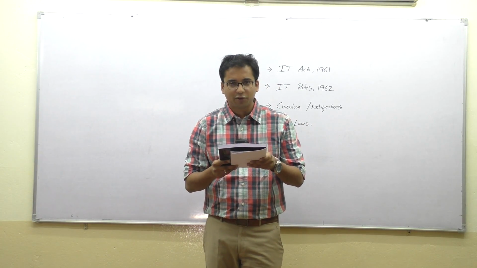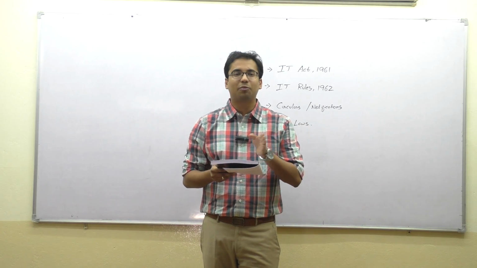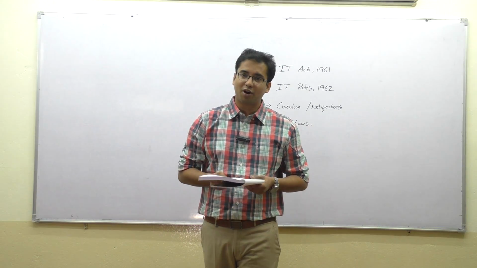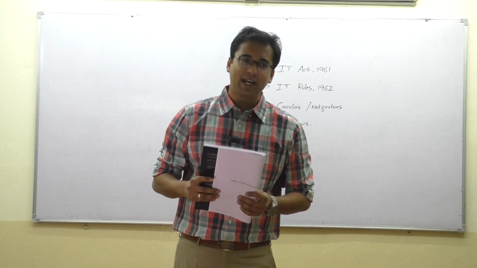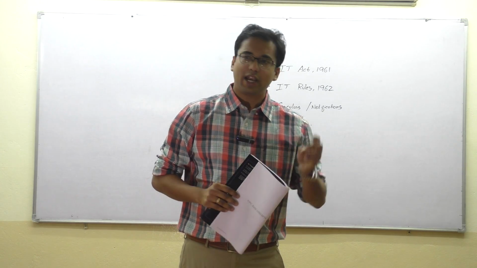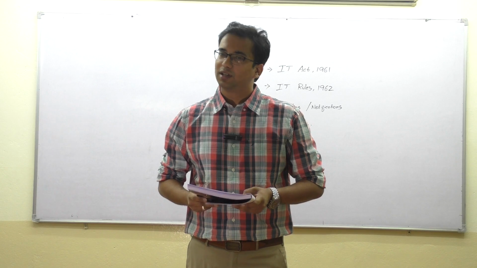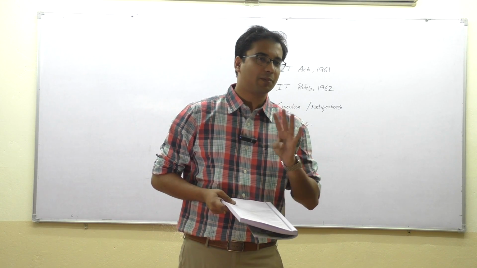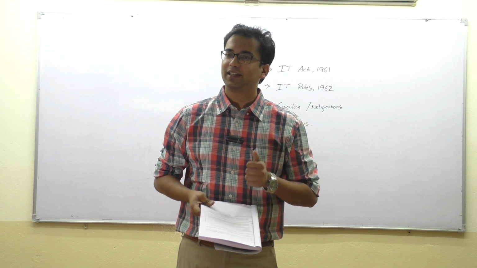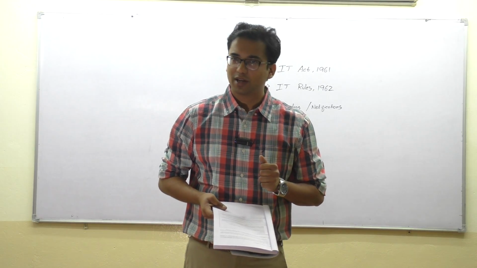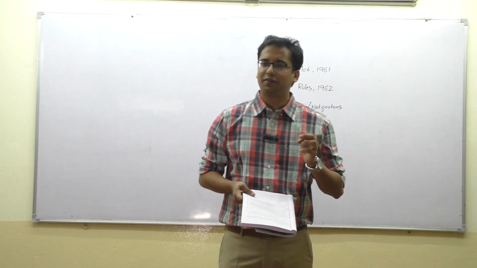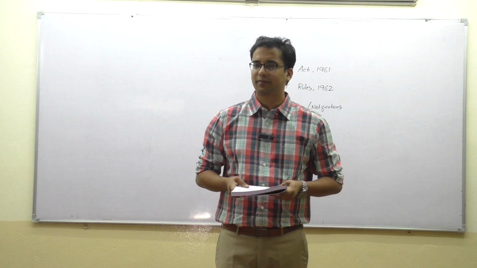So 1, 2, 3, 4, 5, 6, 7 were what? Subclauses. Overall, there are 7 subclauses in the definition of person. Number 7 is the artificial juridical person, AJP.